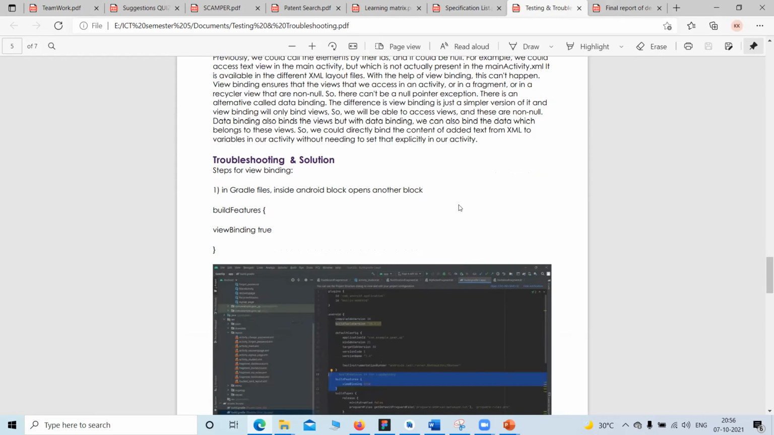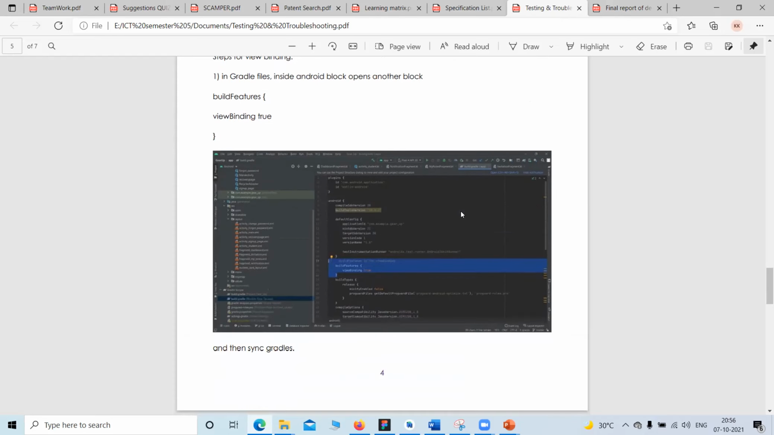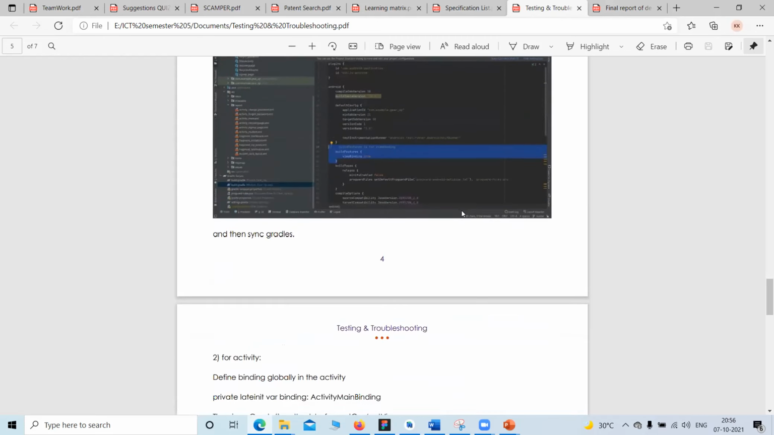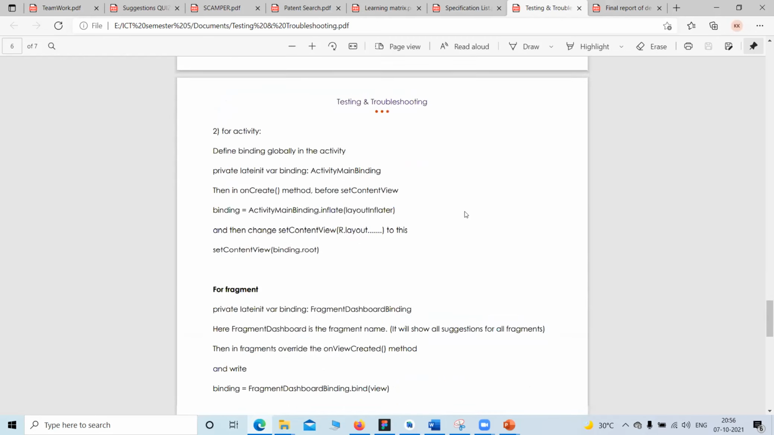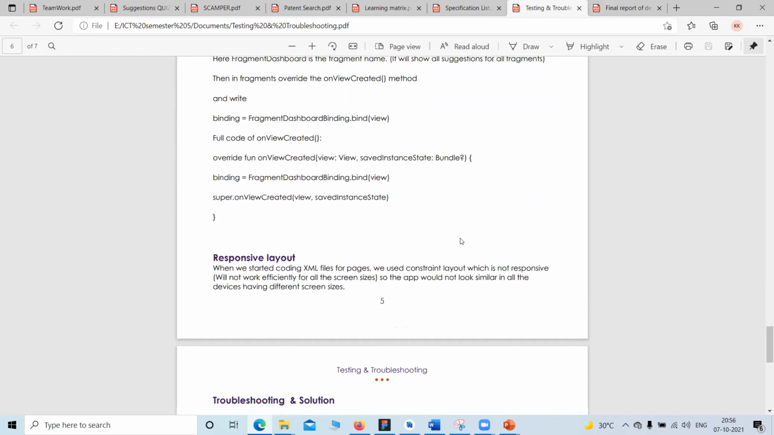Then we got to know about this concept of data binding, and we studied it thoroughly, and then we implemented it. So here we have also mentioned the steps on how we can achieve data binding in our quiz application. These are the steps that are listed down for the data binding process.